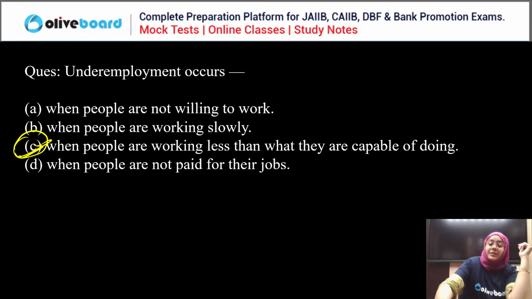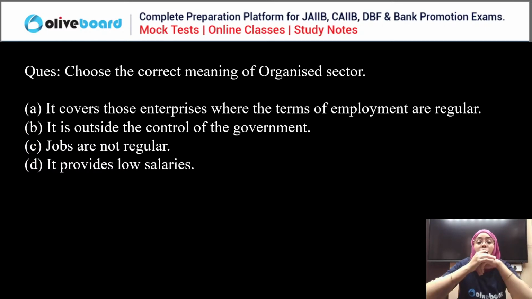So that is underemployment. Now, next, choose the correct meaning of the organized sector. First, it covers those enterprises where the terms of employment are regular. Second, it is outside the control of government. Third, jobs are not regular. Or fourth, it provides low salary.